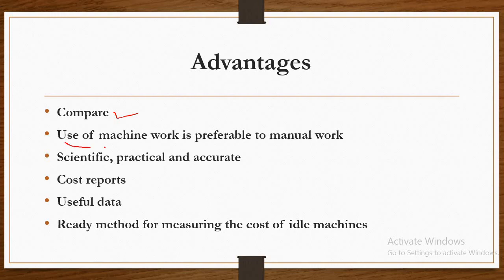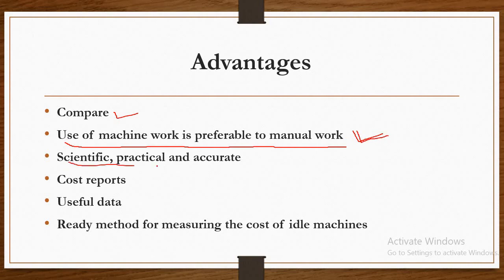Another one is that use of machine work is preferable to manual work. That is also a very important advantage of calculating the machine hour rate. It enables the management to decide how far the use of machine work is preferable to manual work, so that can be helpful for the management.